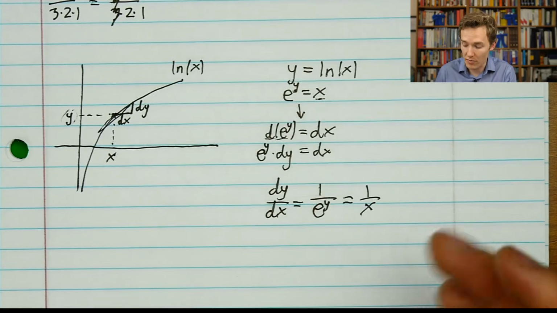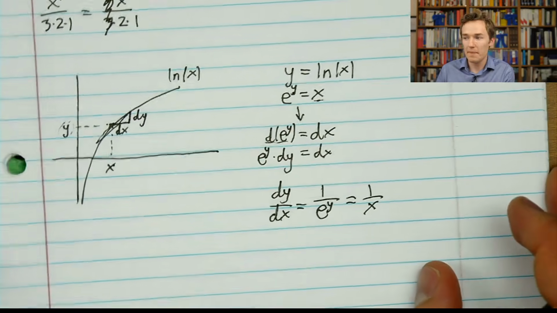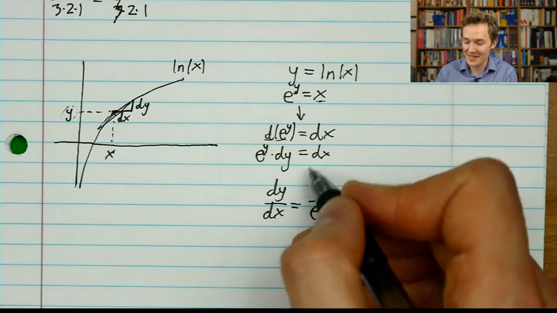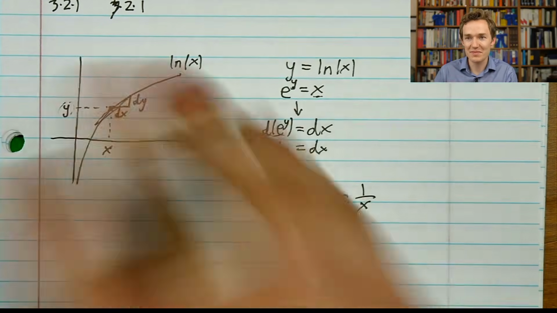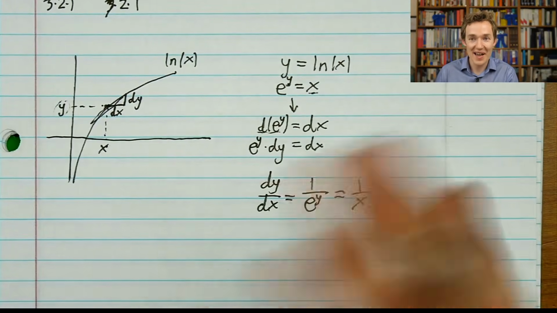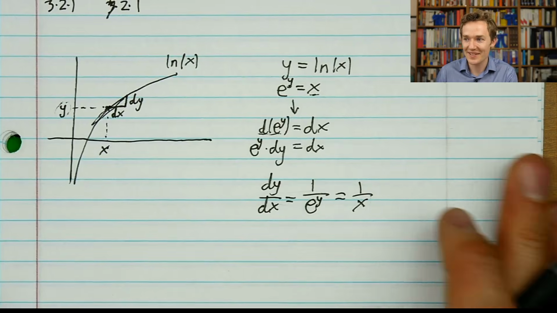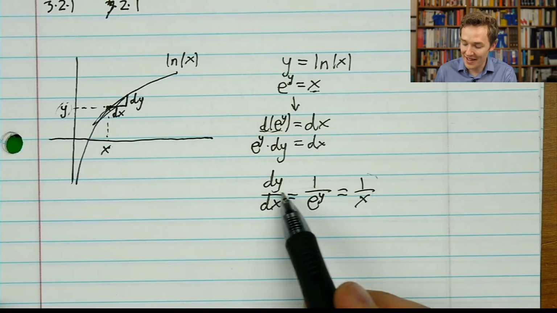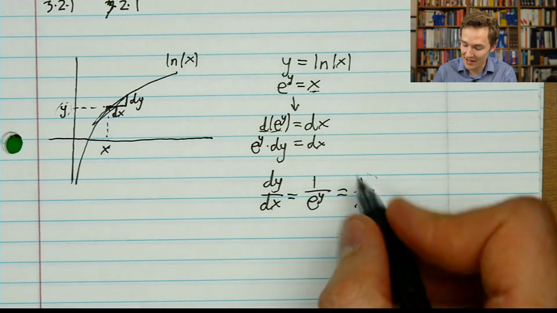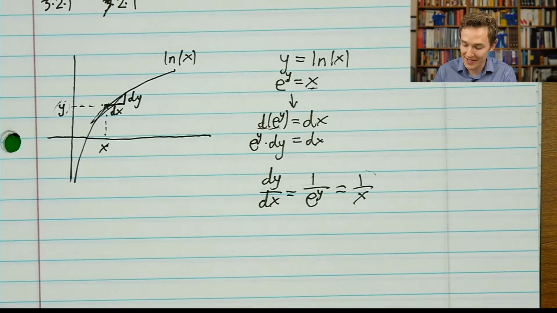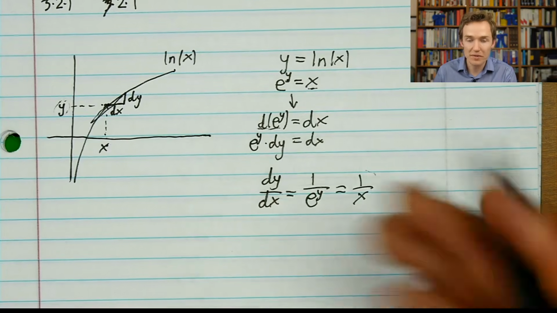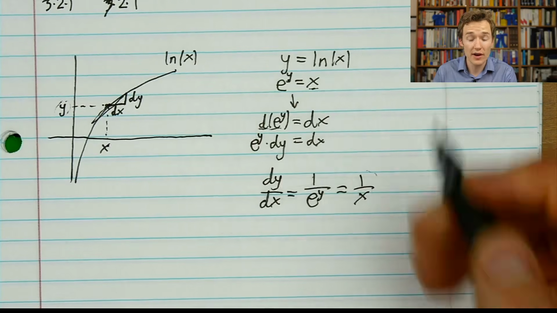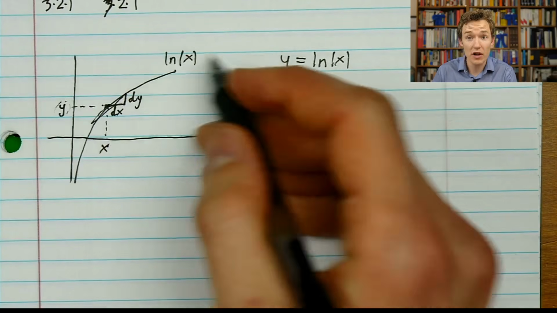Which is, we've just gone through a process called implicit differentiation. If you're not inclined to believe that this manipulation is legitimate, that we can just move around the dx's and dy's like that, I have a whole video about implicit differentiation in the calculus series that you can take a look at. But the point for us is that we have a very nice fact, that the derivative of ln of x looks like 1 divided by x. And that's quite nice, and it kind of passes a gut check that ln of x gets shallower and shallower as you go on, which means the slope gets smaller and smaller.